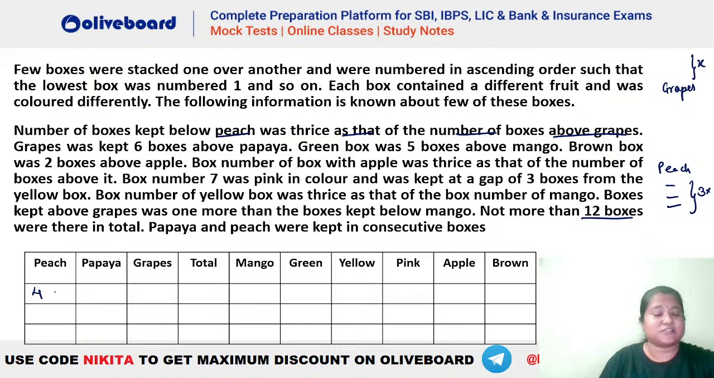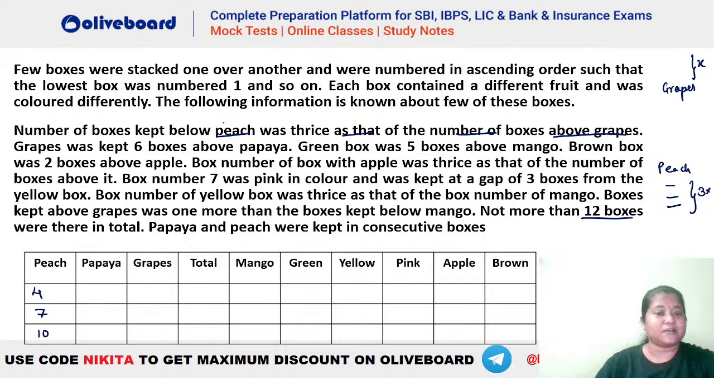So we have 3 boxes below peach. Okay. Similarly, if we have 6 boxes below peach, right? 6 also is a possibility. So if we have 6 boxes below peach, we will have peach as box number 7. Hai na? Similarly, let's say if we have 9 boxes below peach, that means box number peach will be what? It will be 10 here. So these are the possibilities for your peach's box number. We cannot have 12 boxes below peach because the maximum number of boxes in this arrangement has to be 12. It cannot be greater than 12 here. So either peach has to be 4, 7 or 10.